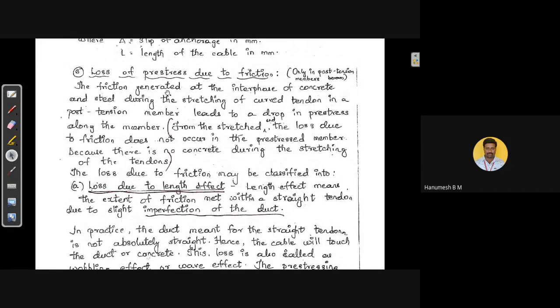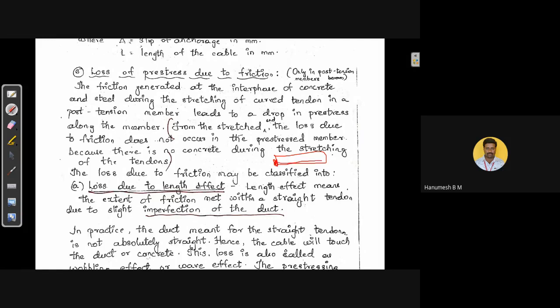The friction generated at the interface of concrete and steel during the stretching of the curved tendon in a post-tension member leads to a drop in the pre-stress along the member, that is, from the stretched end to the fixed end. Usually in case of PT members, that is post-tension members, at one end we are going to fix the tendons. Say it is the left end. Left end alli tendon na fix ಮಾಡ್ತೀನಿ.